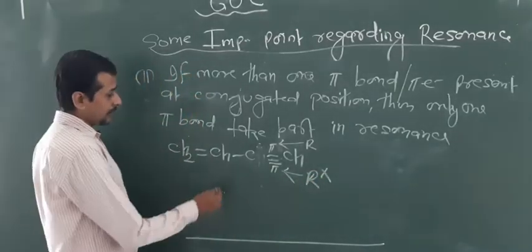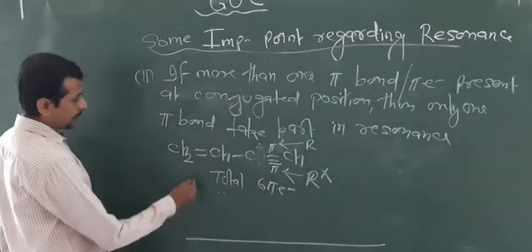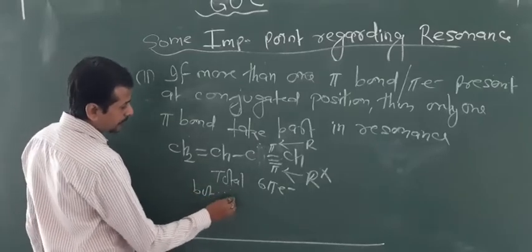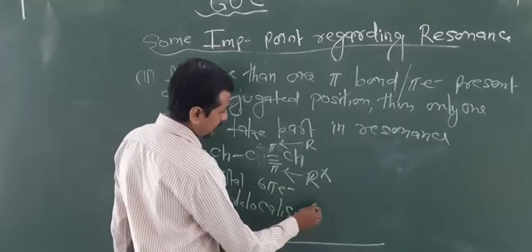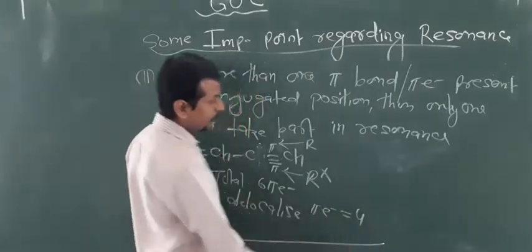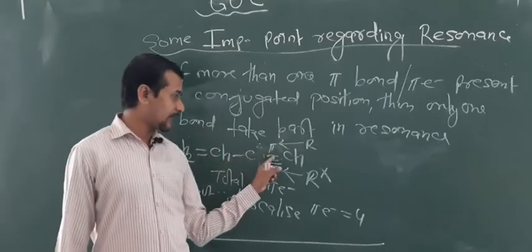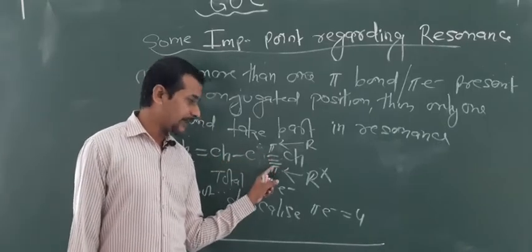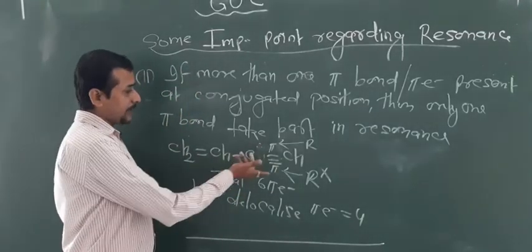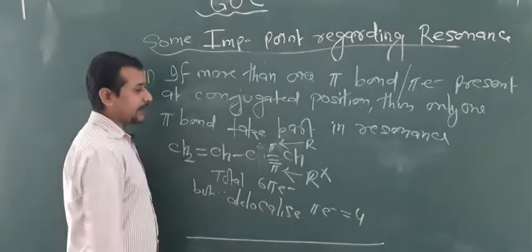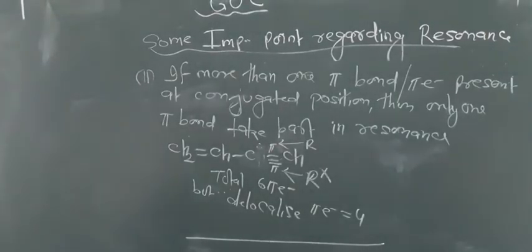That's why the total is 6 pi electrons, but delocalized pi electrons are 4: 2 electrons from this pi bond and 2 electrons from this pi bond, and the other pi bond is as such written here. So when a question asks how many pi electrons are delocalized, only 4 pi electrons are delocalized, but the total is 6 pi electrons. So this is one more important property of resonance.